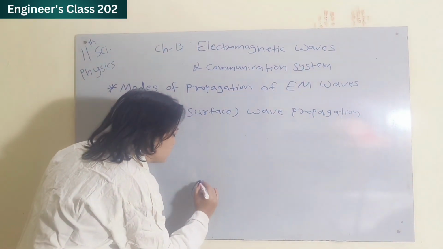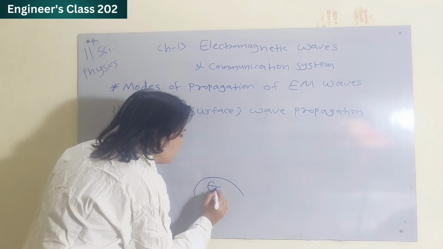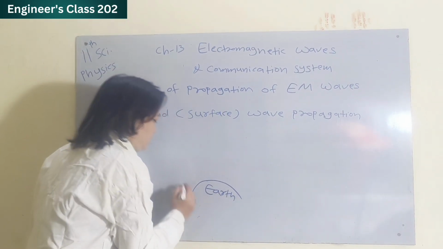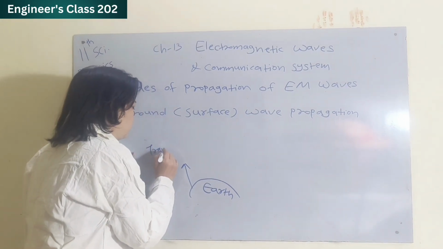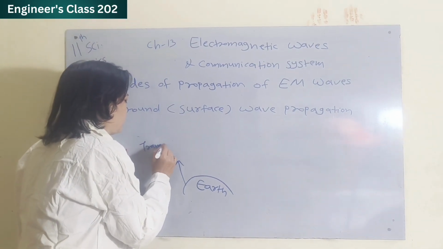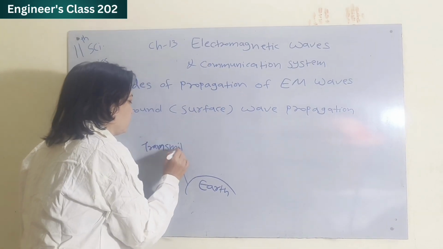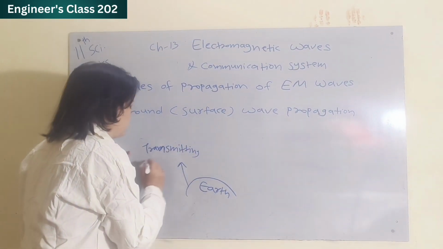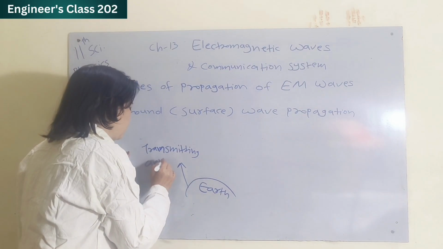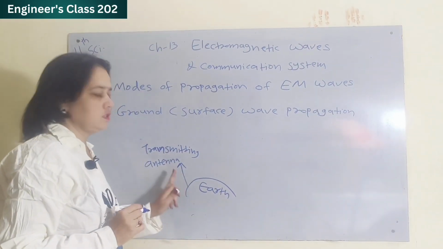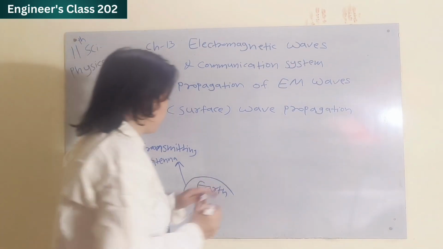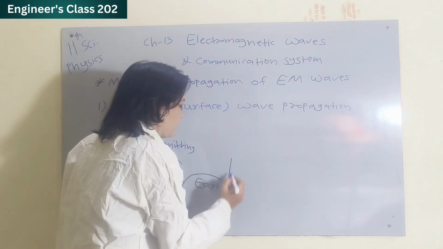Suppose this is earth, this is transmitting antenna, and this is receiving antenna.